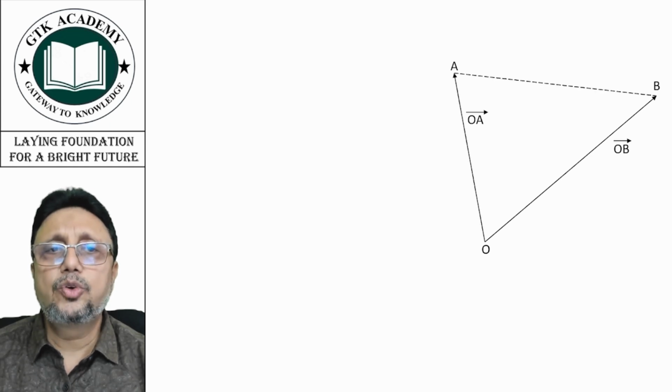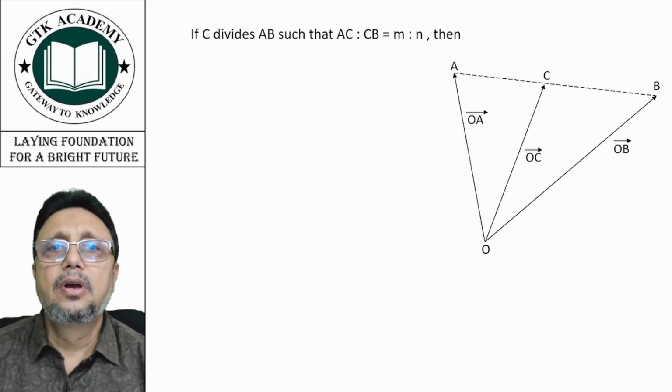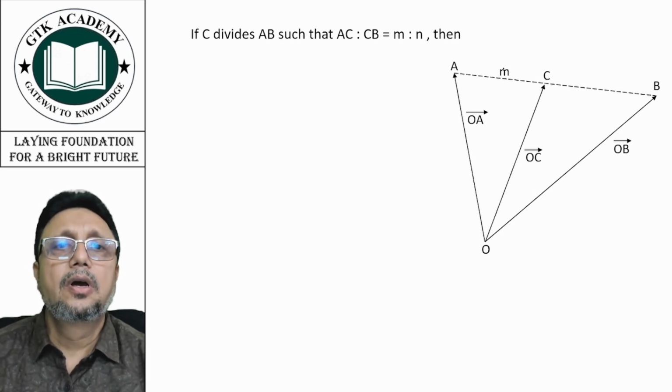Just join AB, and we have a point C on AB, and this is OC vector. Now the point C divides AB in the ratio of M is to N. This is M and the other one is N.